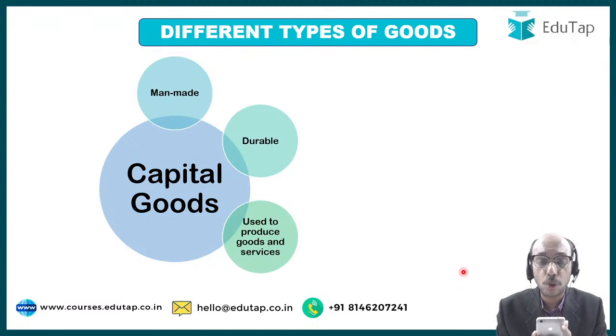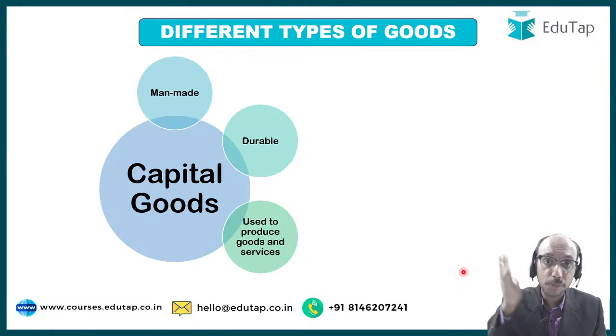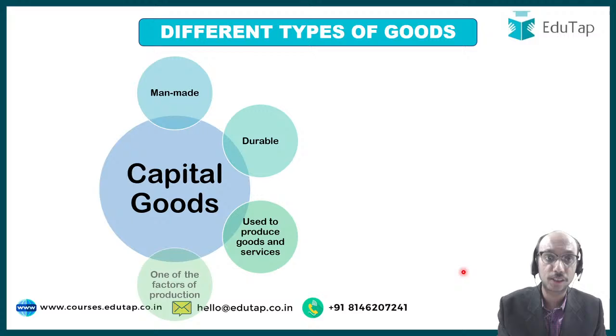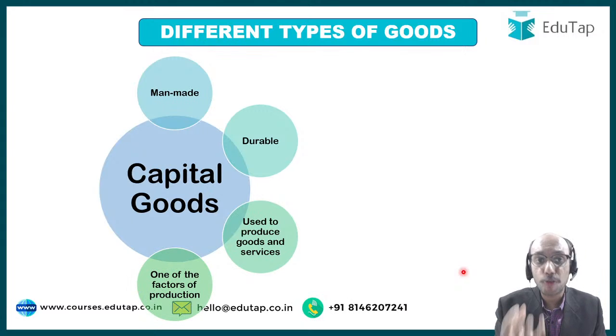So this mobile is a good. The cake that I just had is a good, right? The coat that I am wearing, that is a good. Are you getting my point? So these are goods. The service that you are consuming, the education service that you are consuming, right? That is a service, right? Now, how is that service produced? It is produced using a microphone. It is produced using a camera which is sitting in front of me. It is produced using the monitor, the keyboard, and the mouse sitting with me, right? So all these goods which are used to produce this education service can be considered to be examples of capital goods, right? These are one of the factors of production.